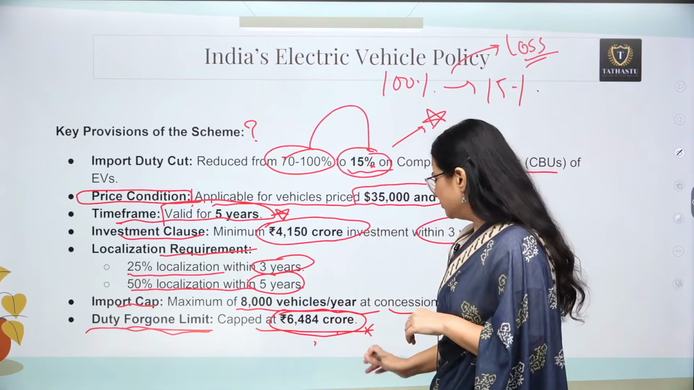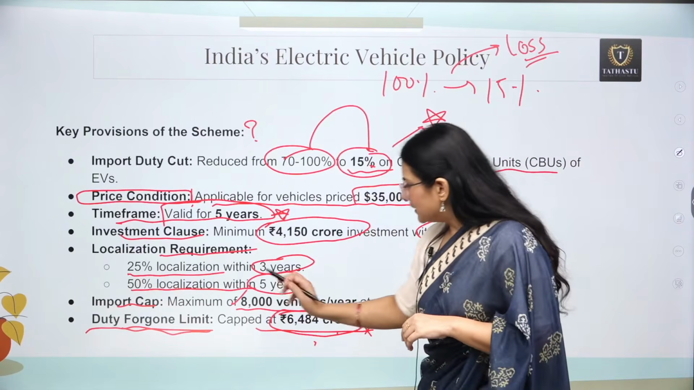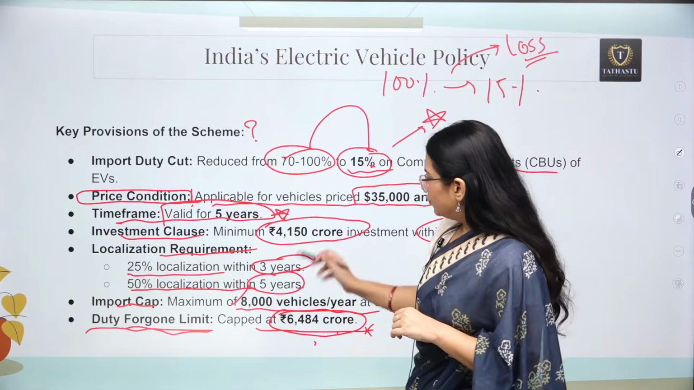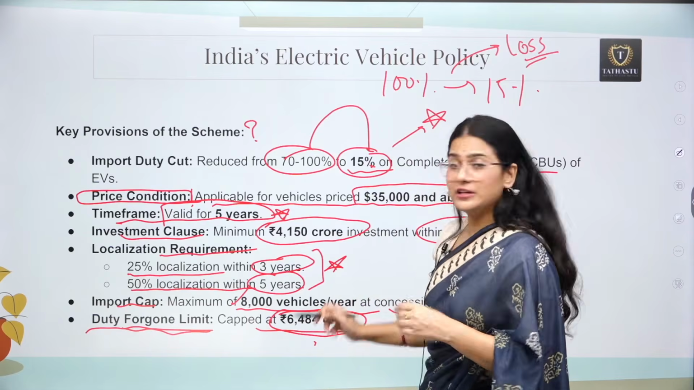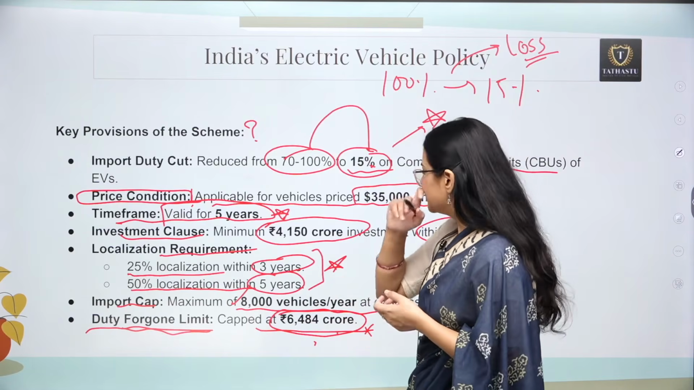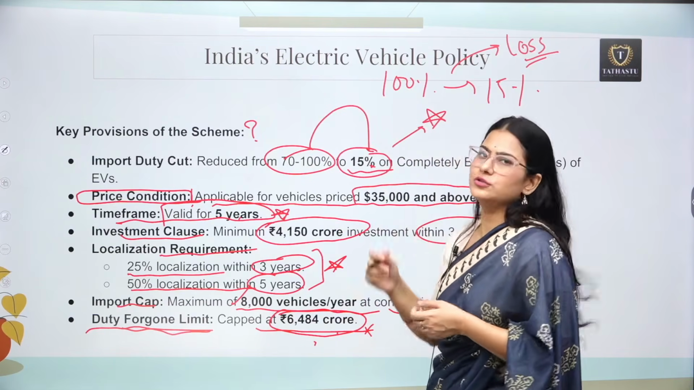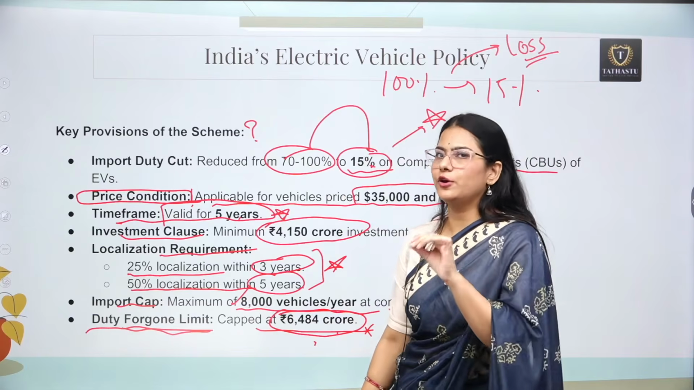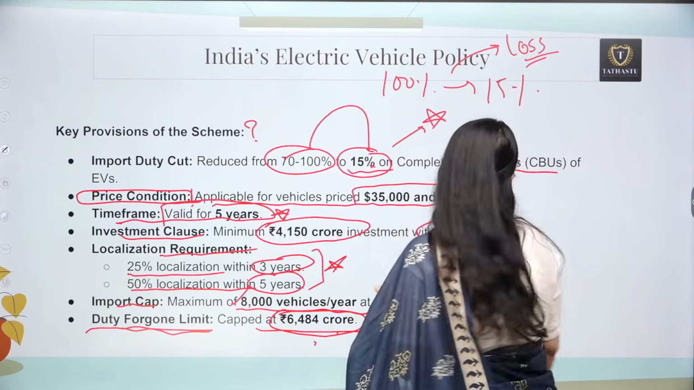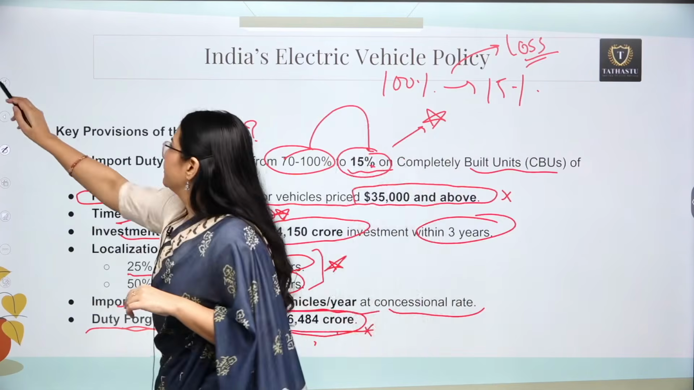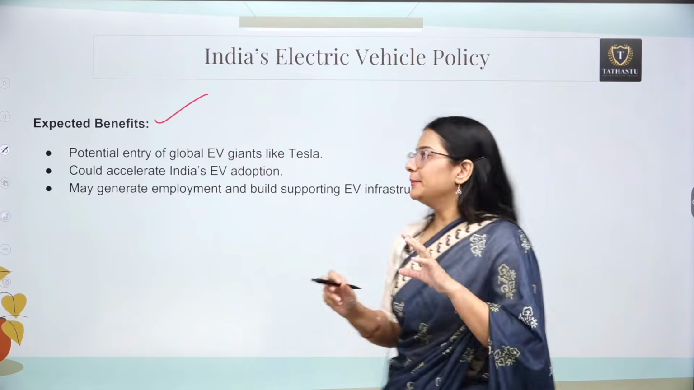Again, you need not remember this figure. This 8,000 vehicle part you can remember, because it actually has a direct implication on localization. You can remember this part also, and how we are going to reduce the duty from 70 to 100% to 15% only. Again, now, what are the expected benefits here?